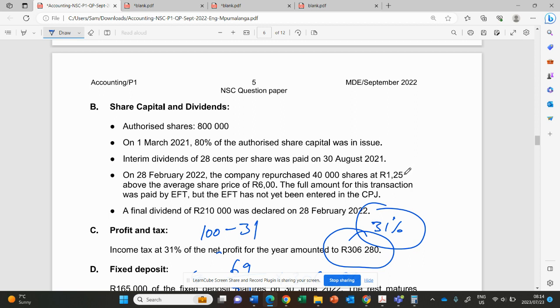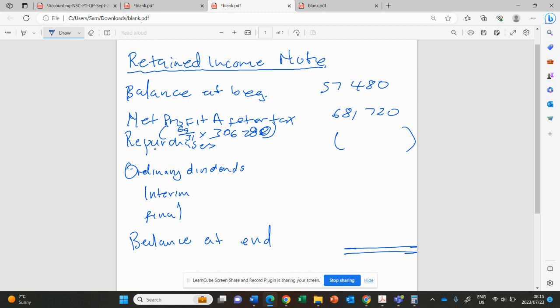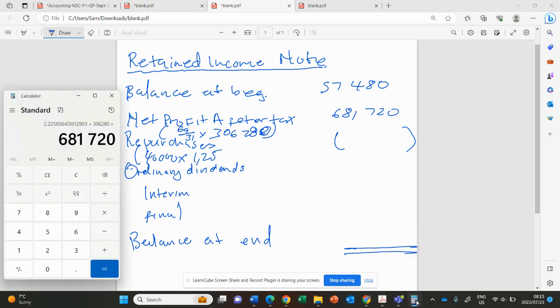We use the above average amount on the retained income always. So that is the amount that you're going to debit, which is 1 rand 25. We repurchased 40,000 shares times 1 rand 25, and we get 50,000.